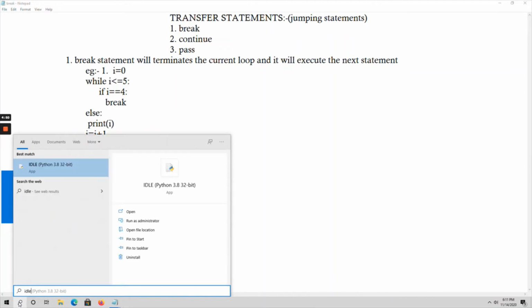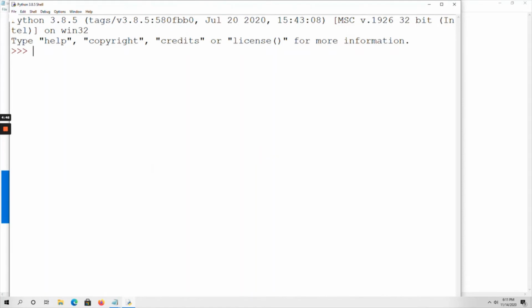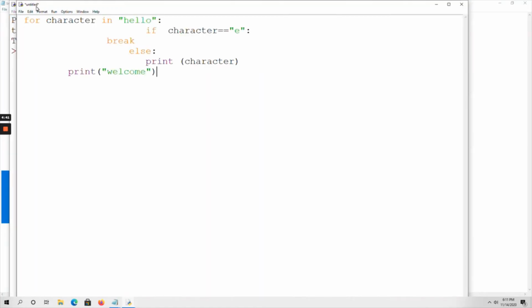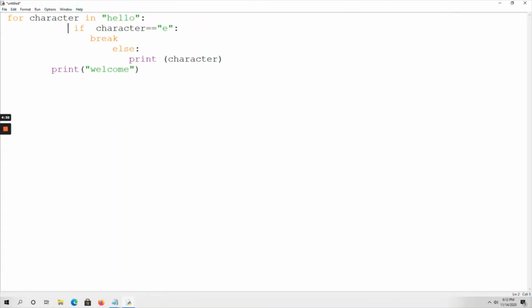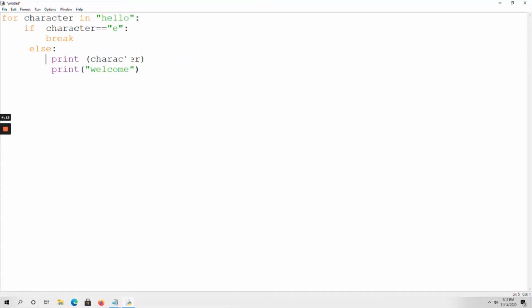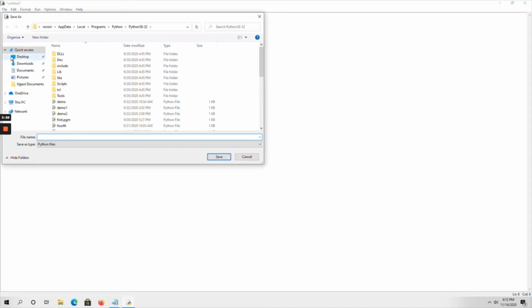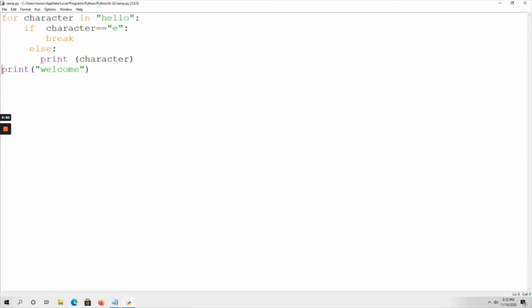Go to Python IDLE, open a new file, maximize the screen, save the program, and run the module.